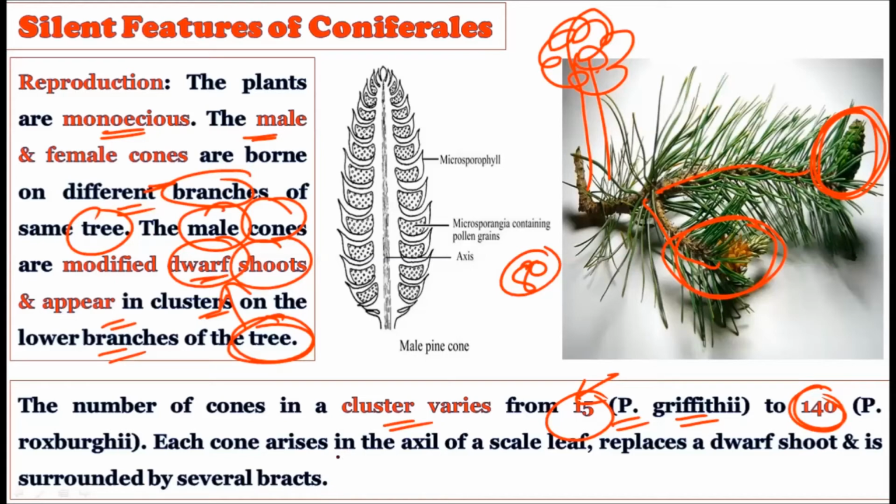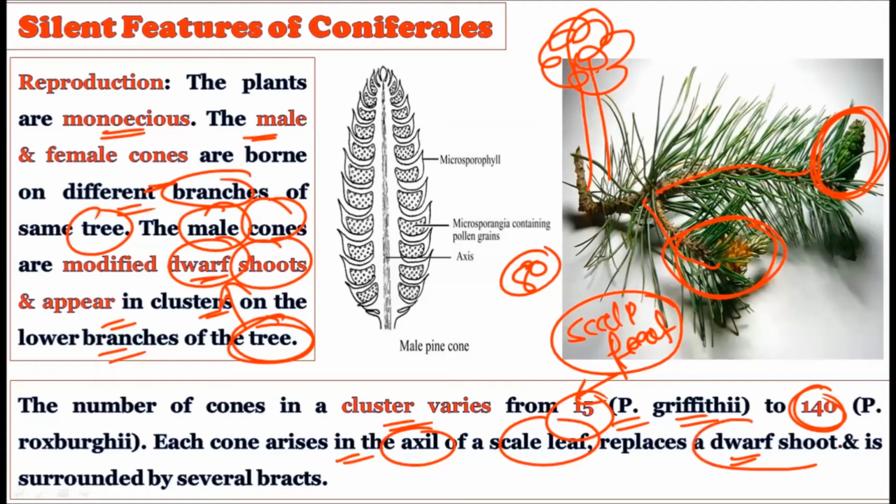Now each cone arises in the axil of a scaly leaf. We have discussed two types of leaves, right? At the base of the scaly leaf there is the presence of this particular cone. The cone arises from the axil of the scaly leaves, replaces the dwarf shoot and is surrounded by several bracts. So the dwarf shoot gets replaced by these male cones.